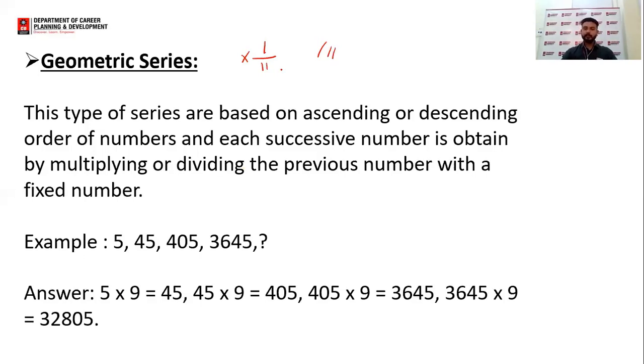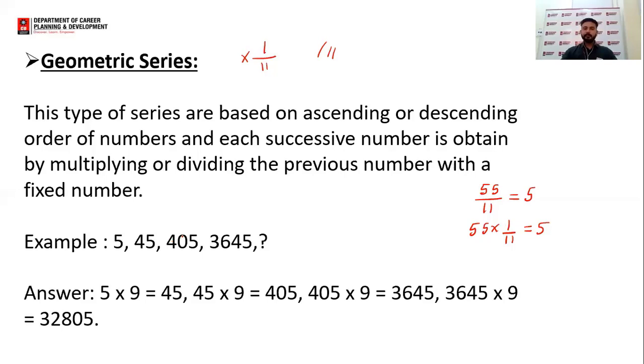Both are the same thing. Like if we take 55 divided by 11, the resulting number is 5. Or when 55 is multiplied by 1 by 11, the result remains the same. So I can say both are the same thing.